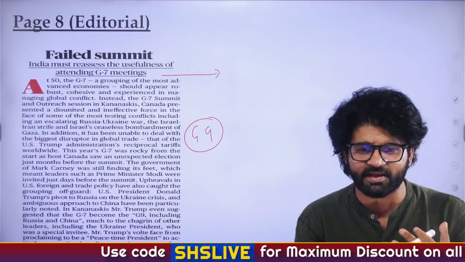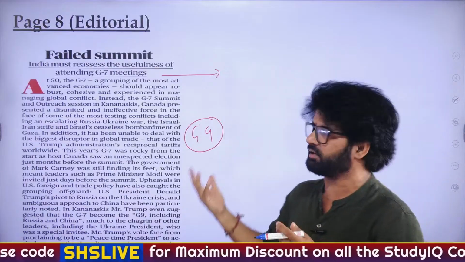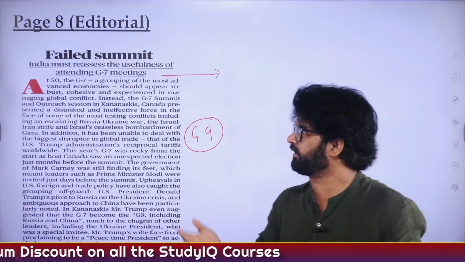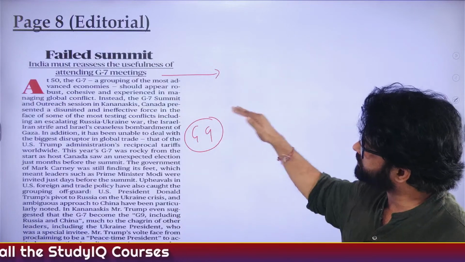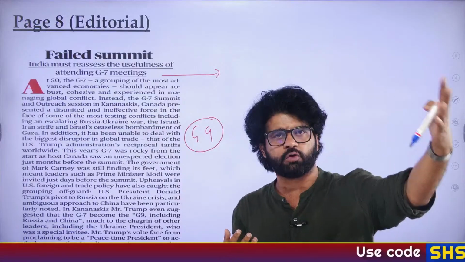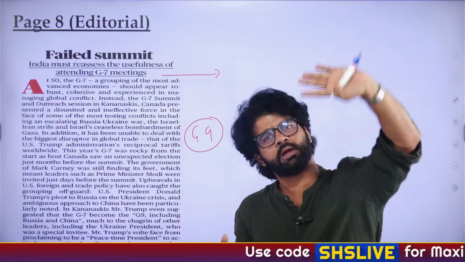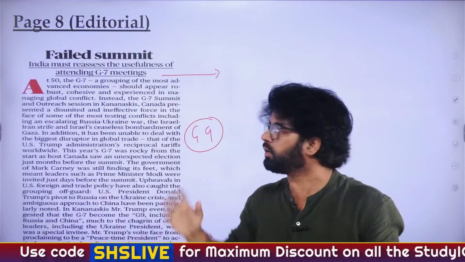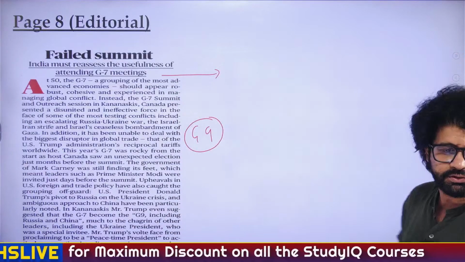So the thing is, the talks are going on in different ways, and nothing concrete is coming out of G7. The author of this editorial goes as far as saying that maybe our honorable PM sir should not have gone there. He is still there. Trump has gone. What is the basic meaning here? What is this indecency? So again, let's try to understand this G7 meeting.